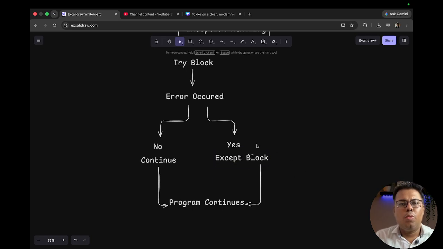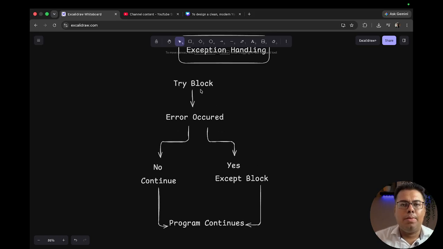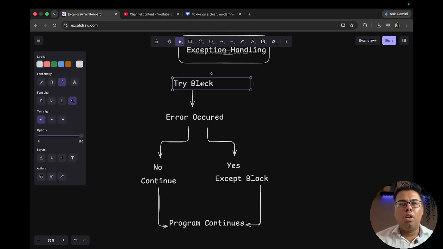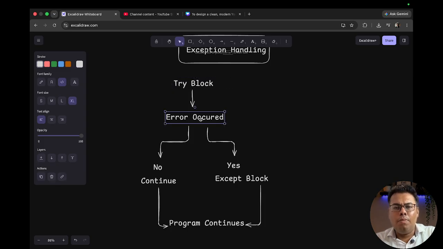Okay, so what happens? Let's say we are writing a program. We put it under the try block. I explained what exception handling is. So let's say we are worried because we are taking the input from the user and it might raise some kind of error, because the user can enter a wrong value. So whatever code we find might be risky, we put under the try block. And then if there is an error, it will go through an except block.